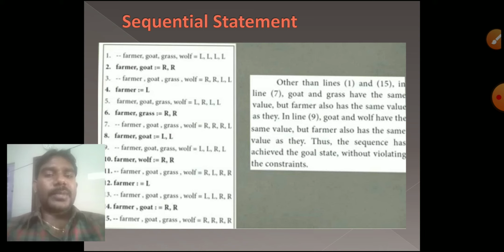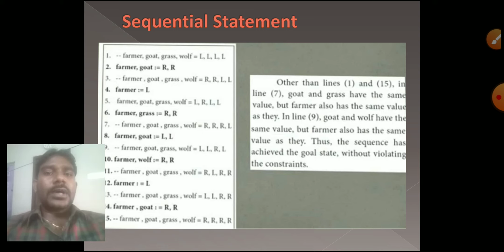Okay, that problem will be executing in sequential order. This is one best example for a sequential statement. First, farmer, goat, grass, wolf. These four will be on the left hand side. So in the first step, all four of them are on the left hand side, and in the output, everyone must be on the right hand side. That is my final output.